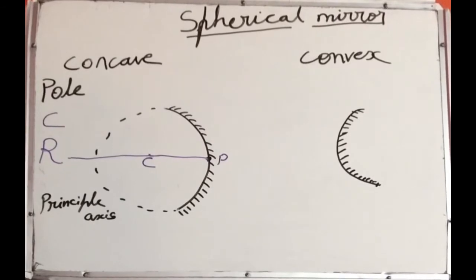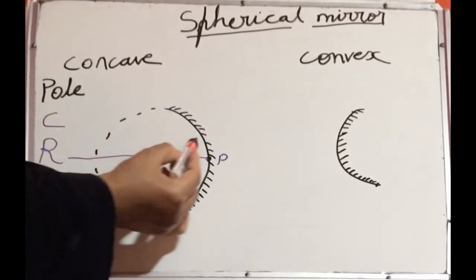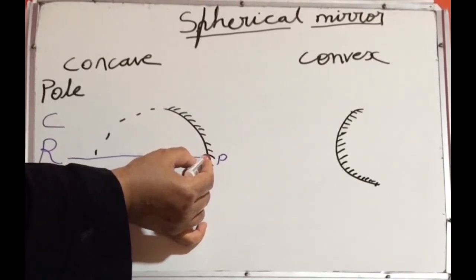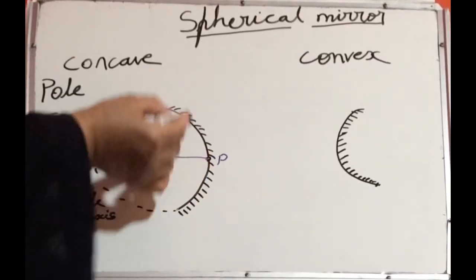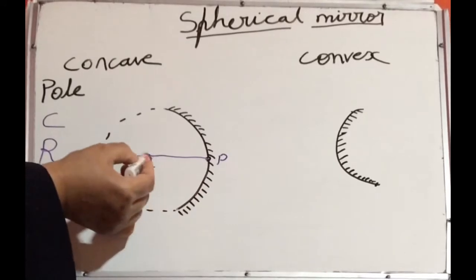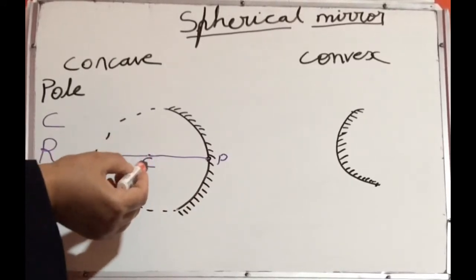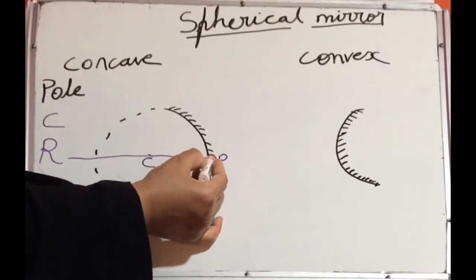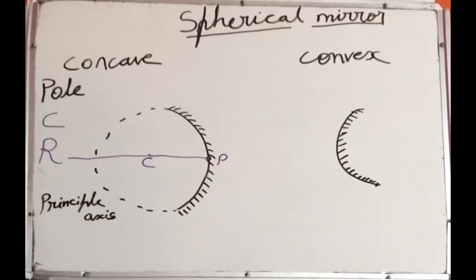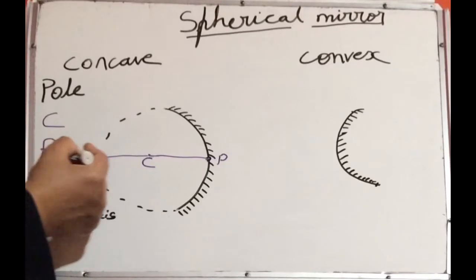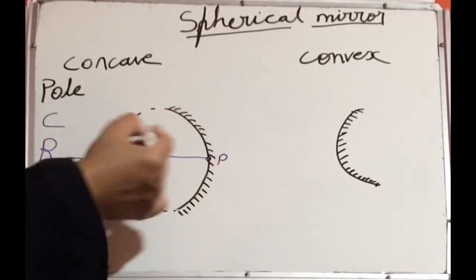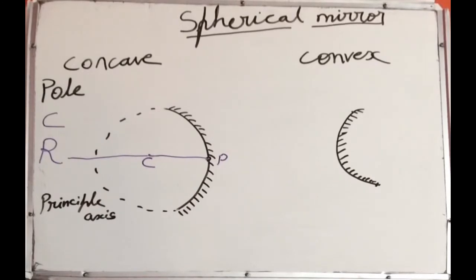So what are the various terms that you have learned? You have learned what is meant by the pole, the center of the reflecting surface or the reflecting mirror, that is known as the pole. The center of the sphere of which the mirror forms a part is known as center of curvature. It is represented as C. The distance between the center of curvature and the pole, it is known as the radius of curvature. And the straight line that passes through center of curvature and pole is known as the principal axis.